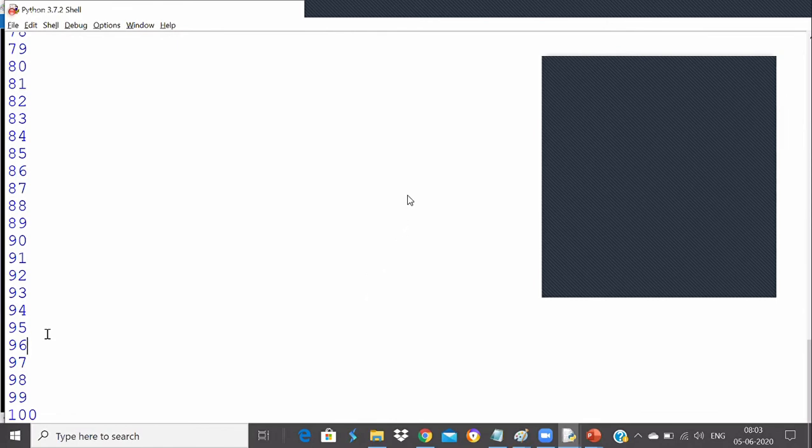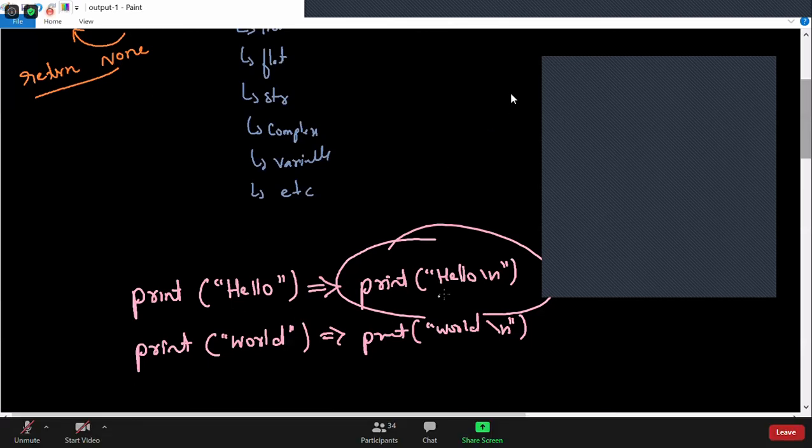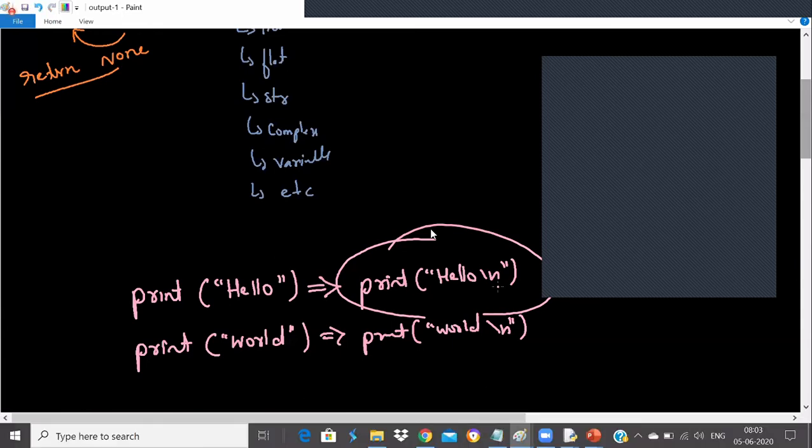Every time it will add backslash n, Srinivas. In Python, every print statement will add backslash n. Now it is inside the for loop, so the print statement executes every time and adds backslash n at every end.